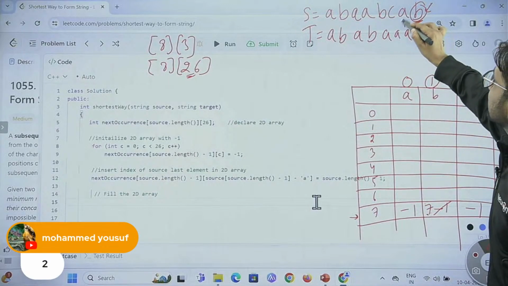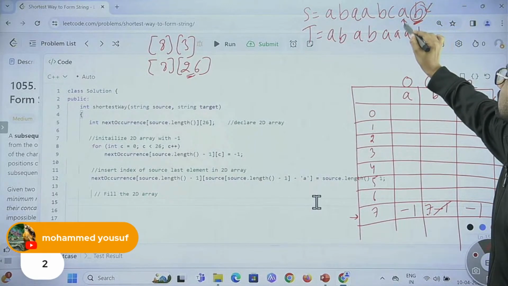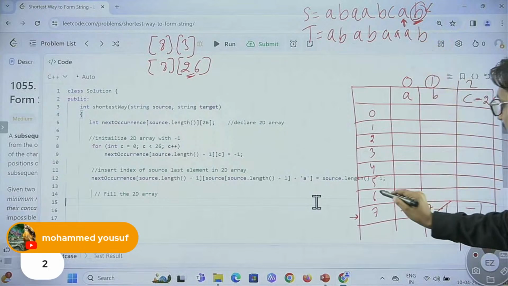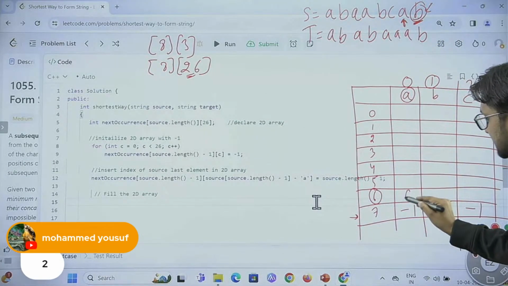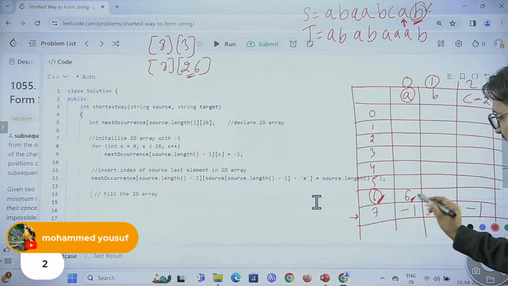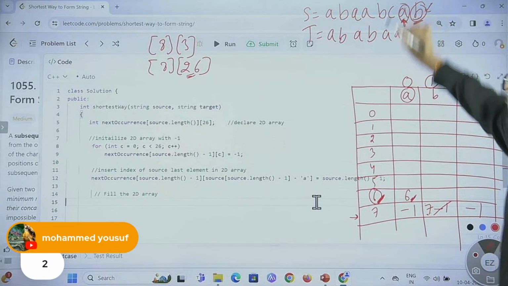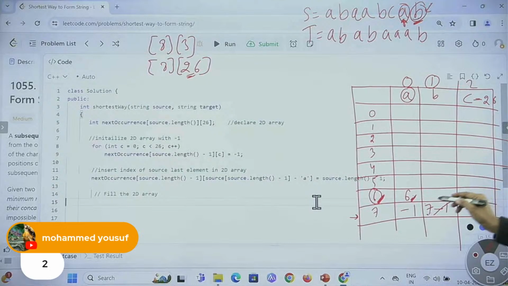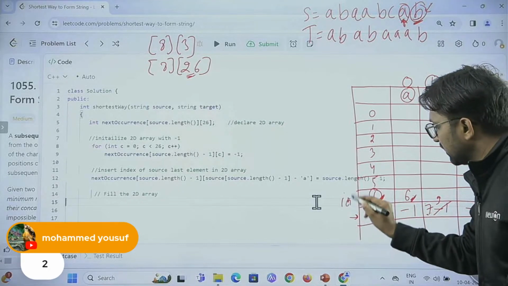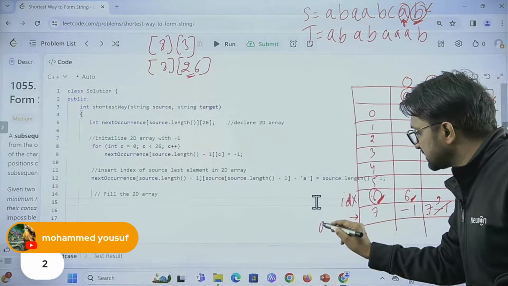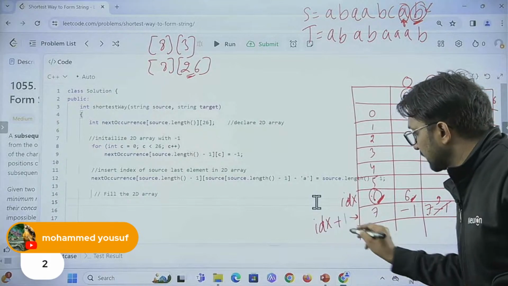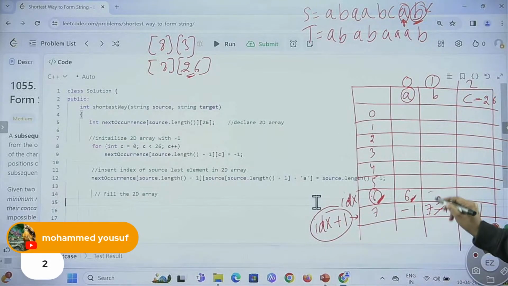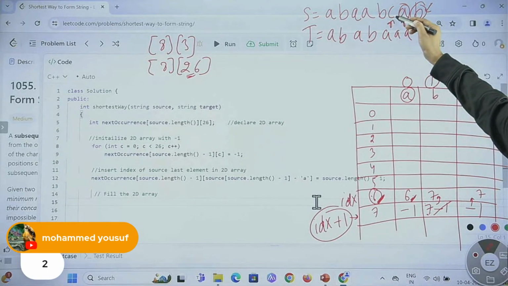Now you need to go over here, n minus 2 position. At 6, at A, simply write 6. Whatever is this index, copy this index over here, below A, and all other values copy from n minus 1 position to this position, or index plus 1. If we call this position index, this is index plus 1. So pick the value from index plus 1 and copy upside.